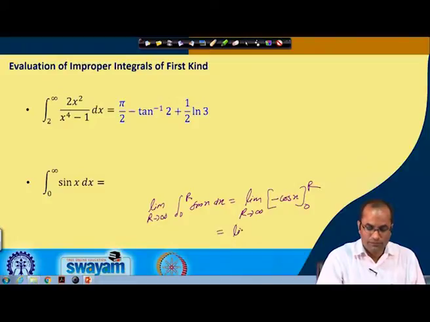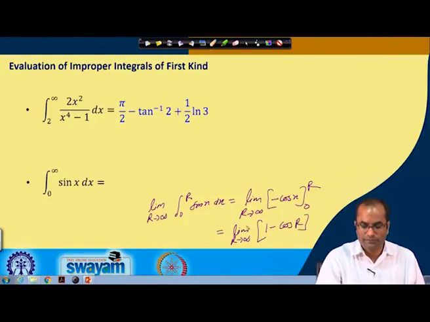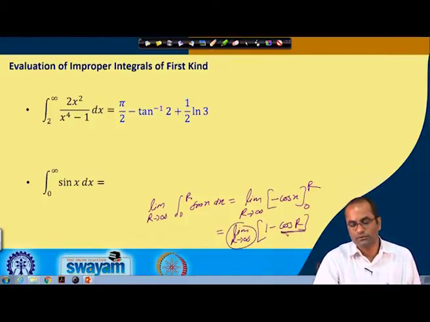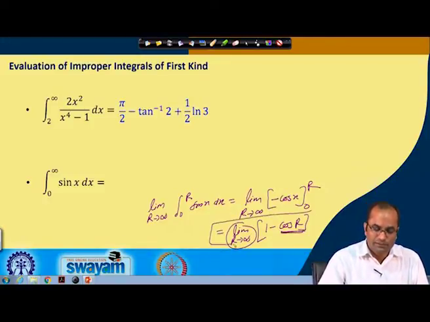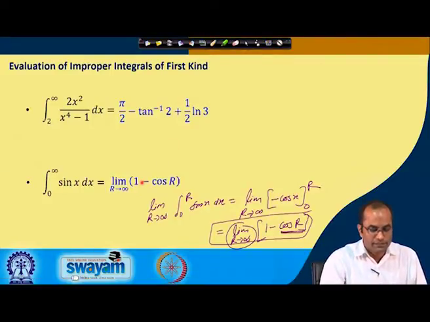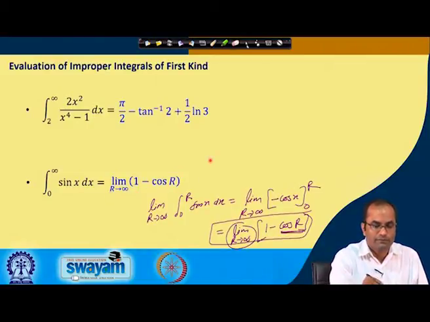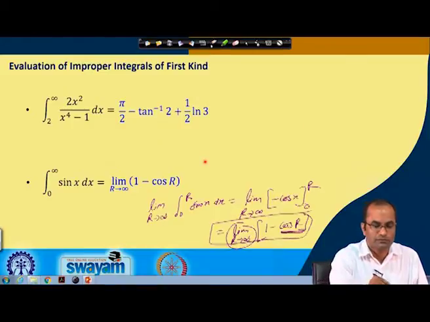So, this will be the limit r to infinity of 1 minus cos r, and when we take the limit r to infinity for this cos r, this limit does not exist. So, therefore, in the second case the limit does not exist, and we have precisely this 1 minus cos r, and the integral does not converge in this case.